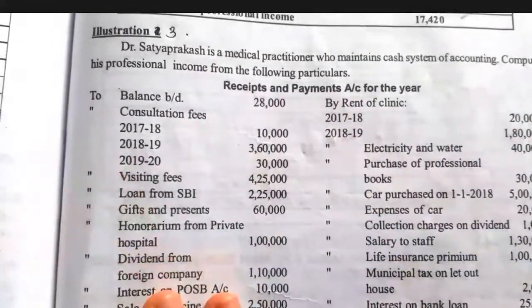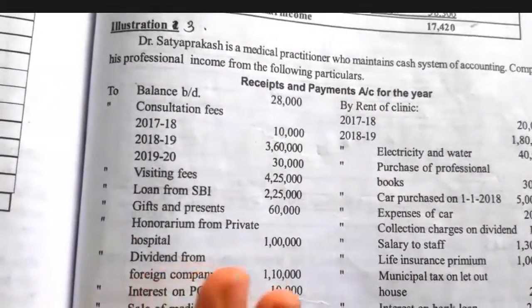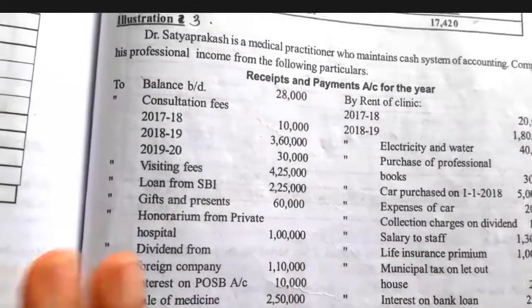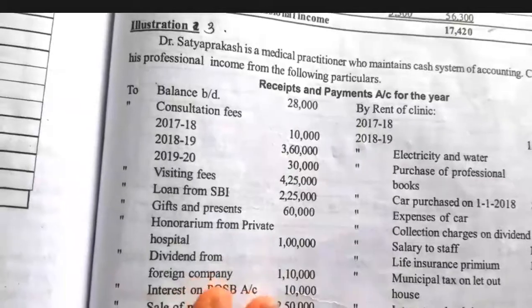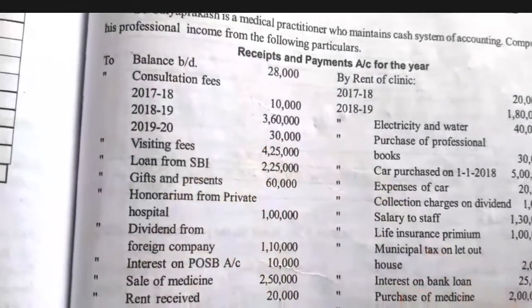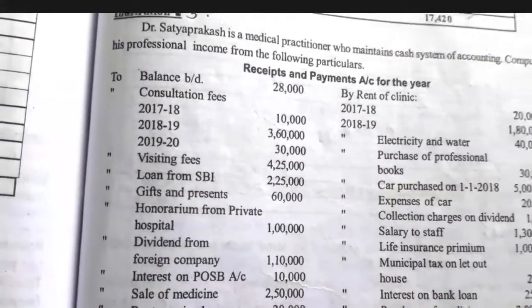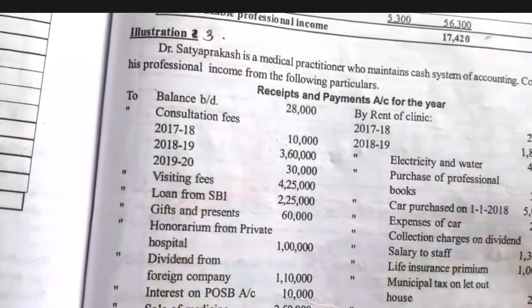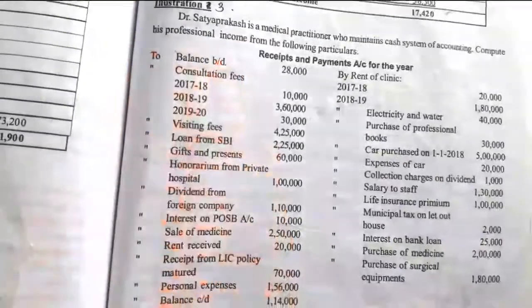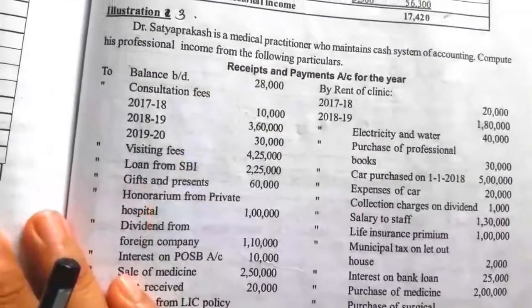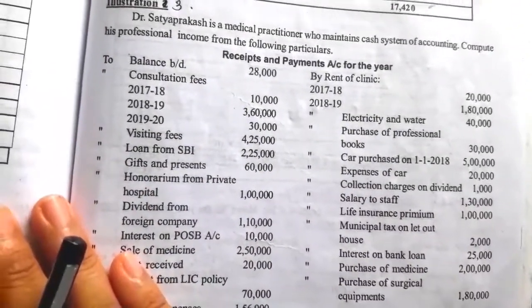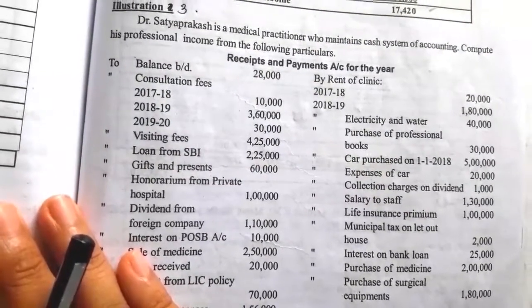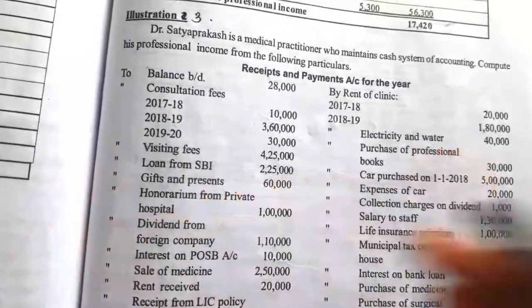The cash book is one in which all items are recorded on a receipt basis. If any income is received, then only it is recorded, and if any payment is made, then only it is recorded. So it means in this previous year they have received this much. We'll see whether these receipts are required for the computation of taxable professional income. First, the balance brought down is not required.